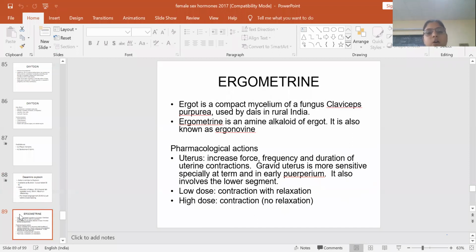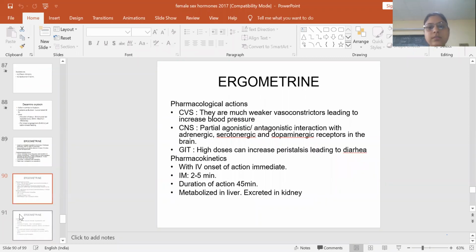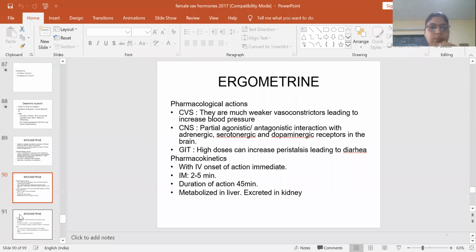Ergometrine is an alkaloid. It increases the force of uterine contractions. In low doses it causes contraction with relaxation, and in high doses it causes sustained contraction. It is a potent vasoconstrictor in the CVS. In the GIT, it increases peristalsis, leading to diarrhea.